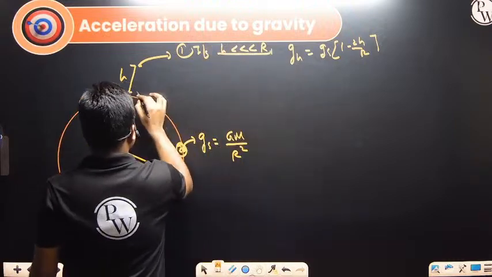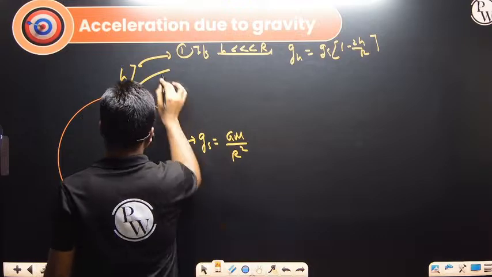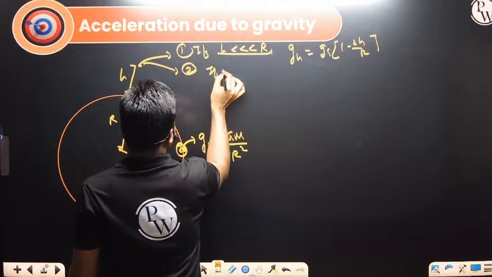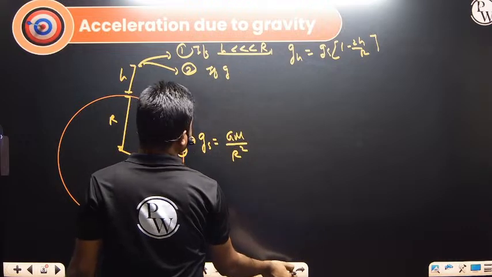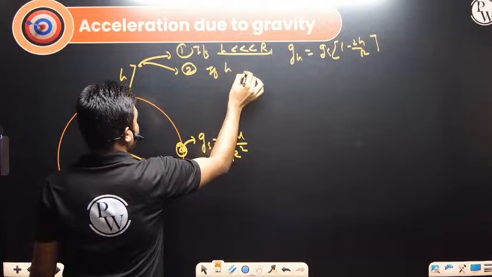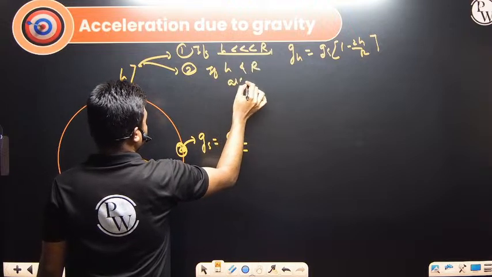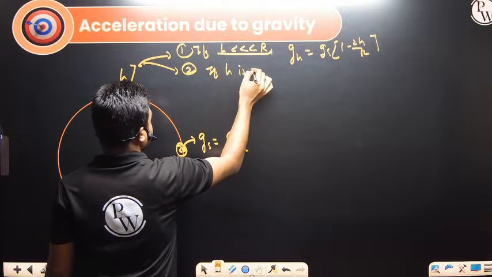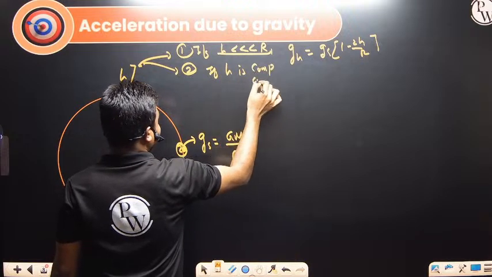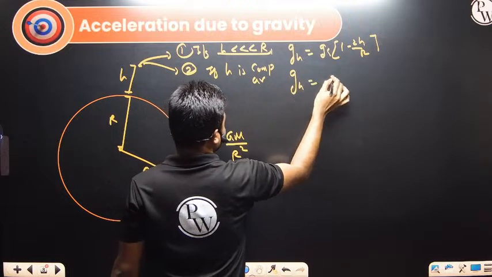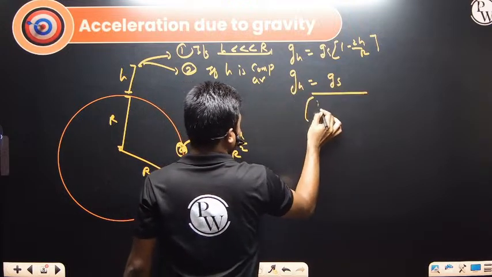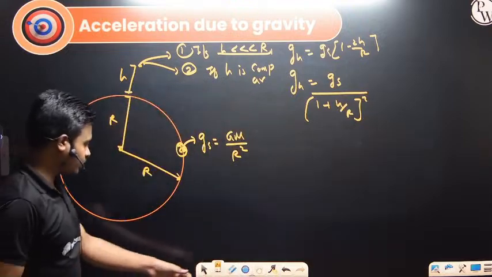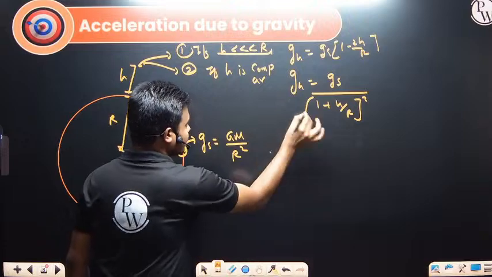Second, for the same height, if H and R are comparable, meaning H is a little large, in that case Gh is given by G at the surface divided by (1 plus H by R) whole squared. So this is what we get at this height.